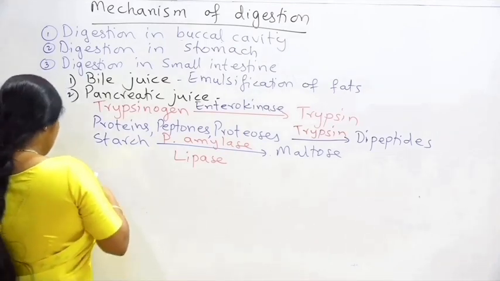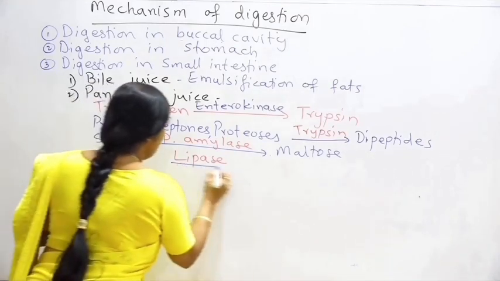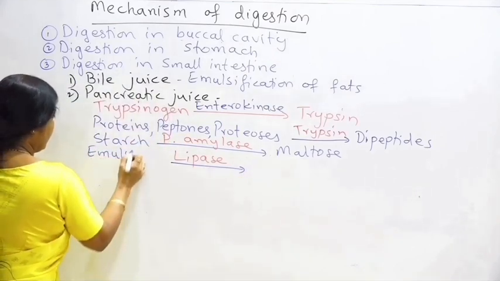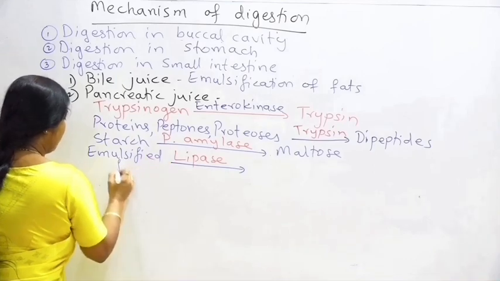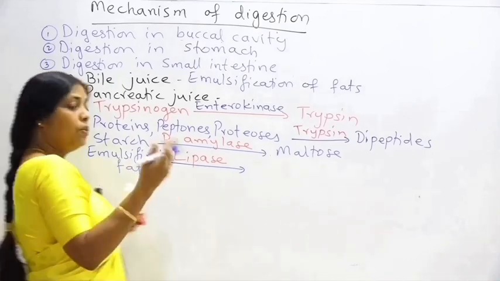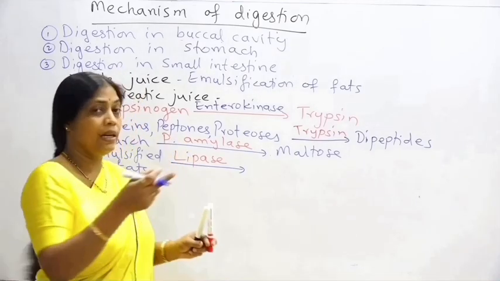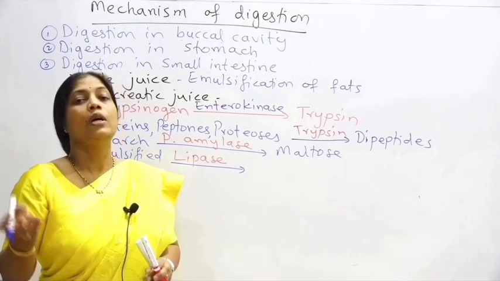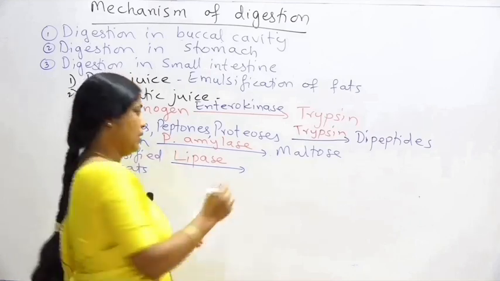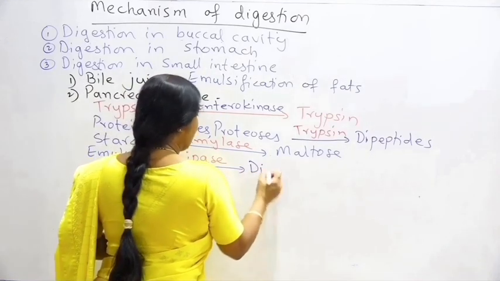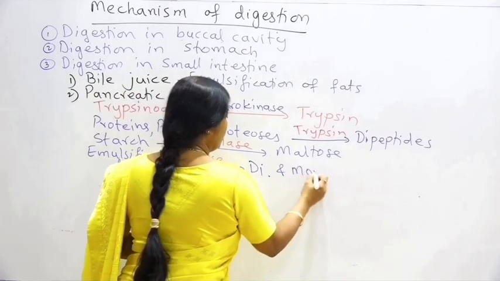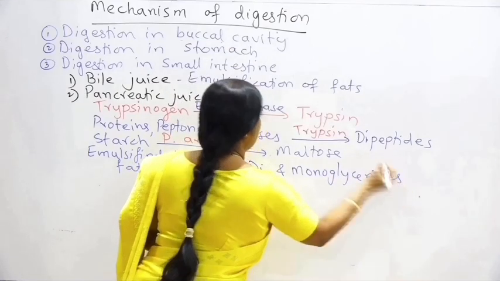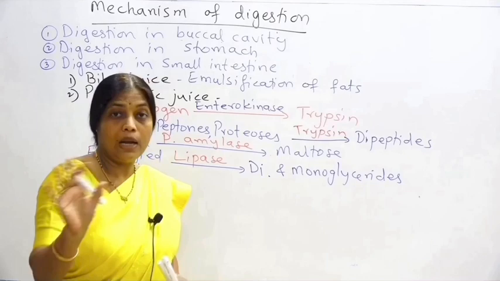So pancreatic lipase will act on the emulsified fats and convert them into, now fats, as I said, they are the triglycerides, so they will be getting converted into diglycerides and monoglycerides. Again, the fatty acids and glycerol have not been formed.